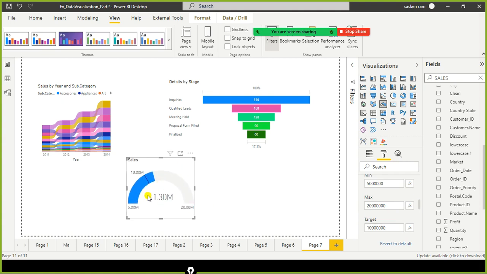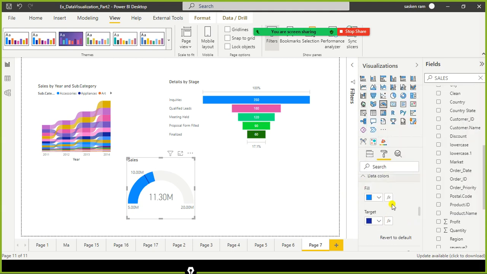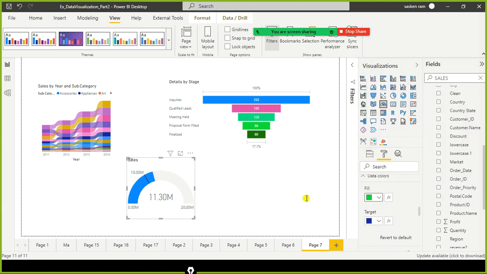And here also you can specify different colors. You have a lot of color options available. If you are able to achieve it, let's say your target is red, and this one is your green, you are able to achieve it, so you can specify green color.